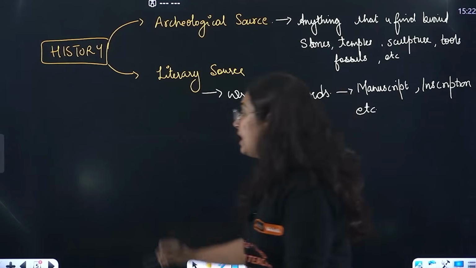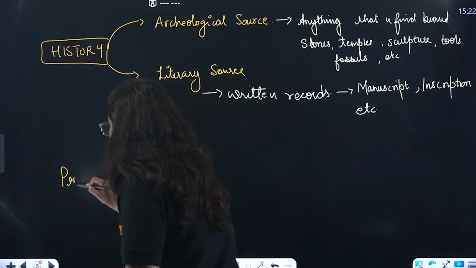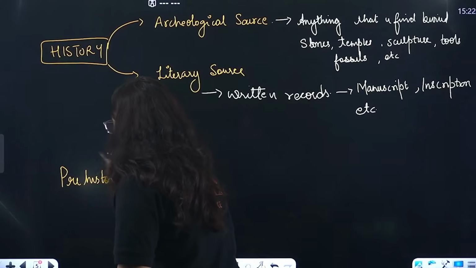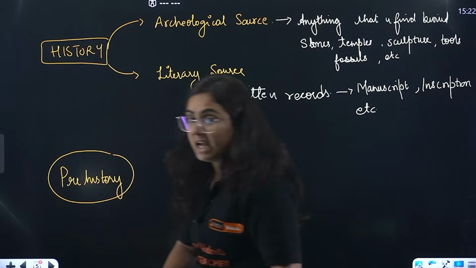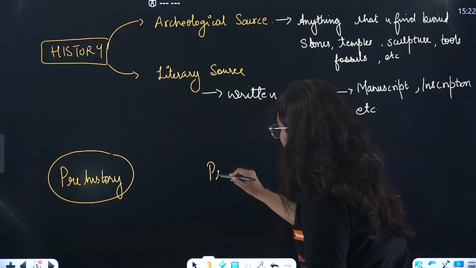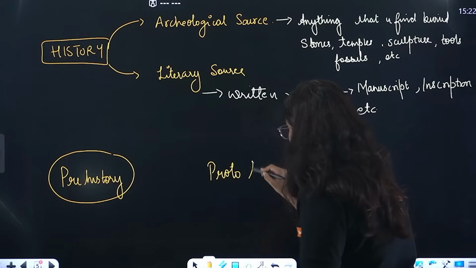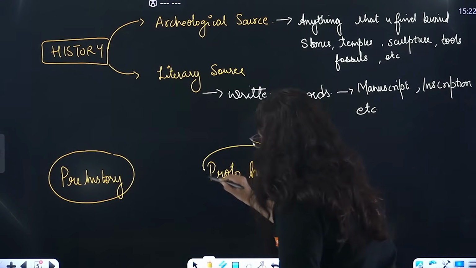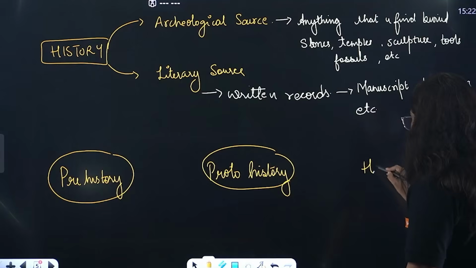3 parts. The first one here is known as prehistory. The second one is known as proto-history. And the third one actually is history.